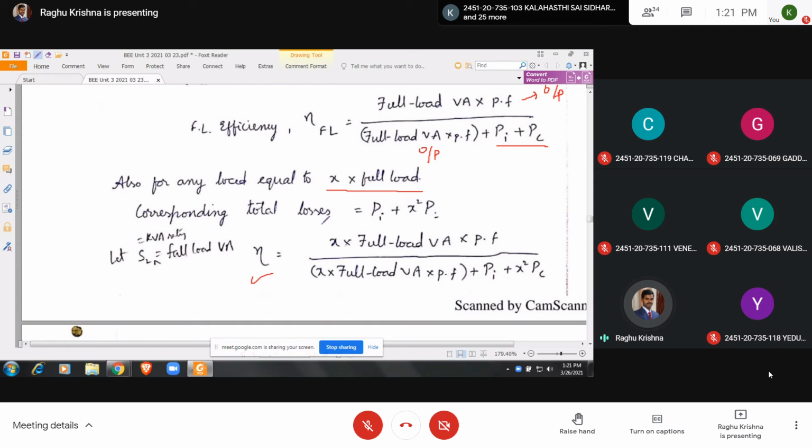Now the total losses become PI plus x square PC. Suppose the load current becomes 1 by 2 times the full load current, then the copper loss will be x square PC. If you substitute x as 1 by 2, it is 1 by 2 square PC. Let us do a problem on this.